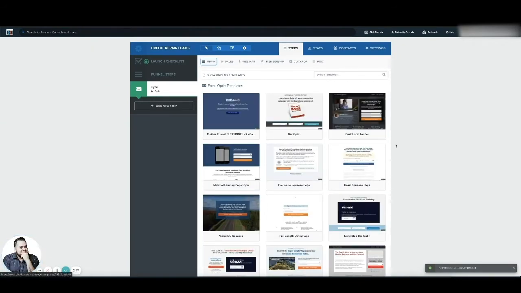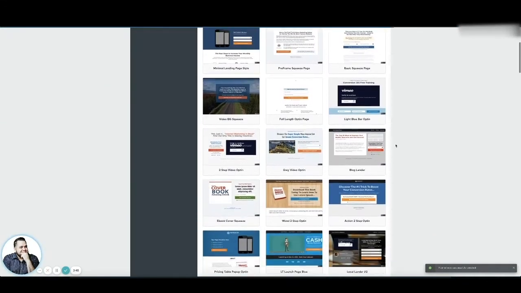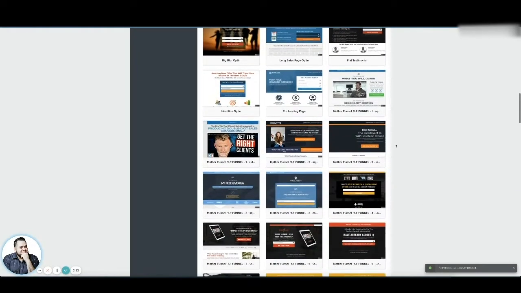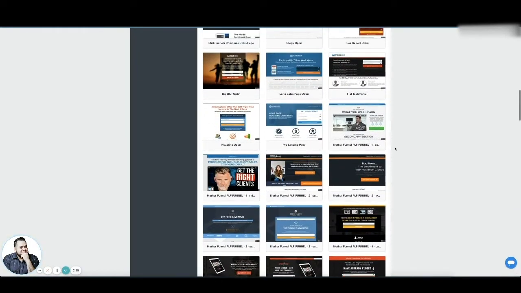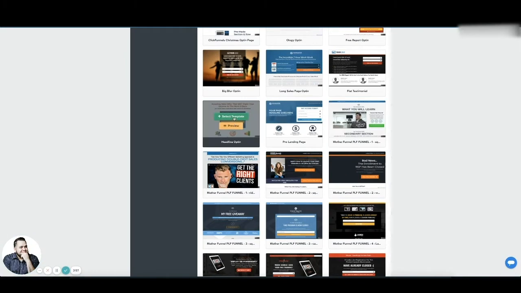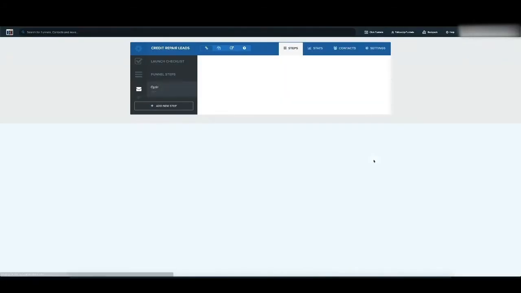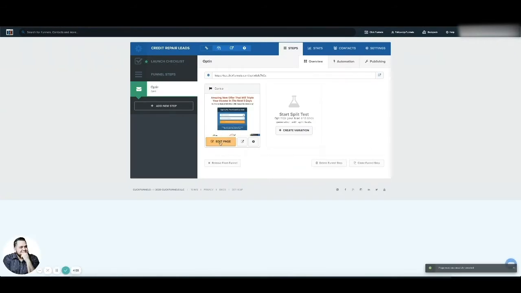This is the first step, and they give you some pretty good options in regards to templates. So you just pick one that you like. I'm going to go with something pretty simple here. I'm going to select this template. It's going to load it up and get it ready for me to start building on. And so I'm going to hit edit page here.